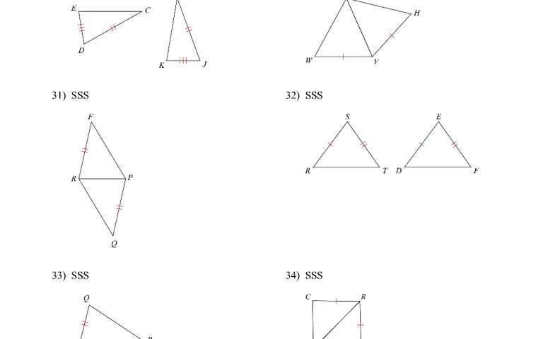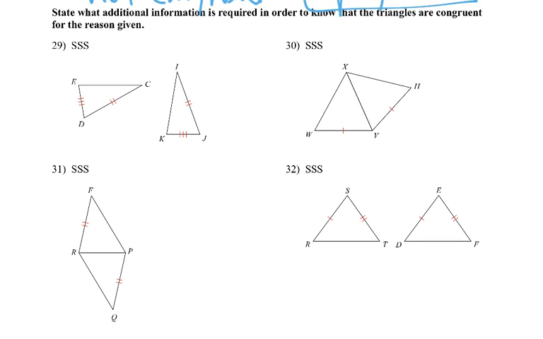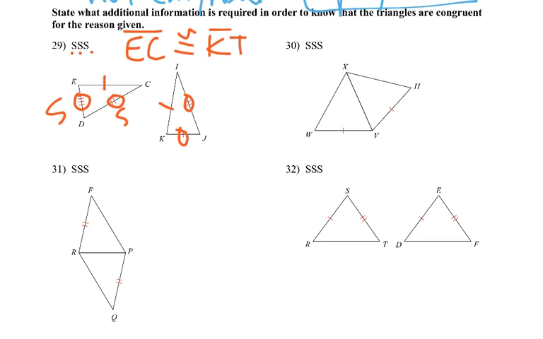Okay, now the last questions, actually 6 questions, want us to write down, in order for side, side, side to work, what do we need to have? So we have one side, we have a second side. In order for this to work for side, side, side, we need that third side. So we would need to know if EC was congruent to KI. So that's what they're having you do. Figure out which side you need to say would be congruent in order for this to work.